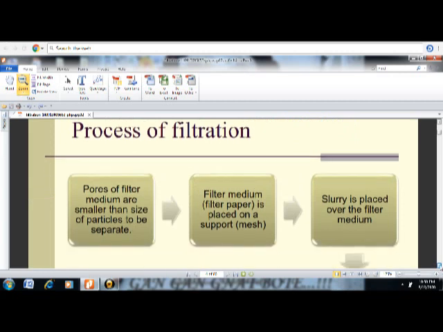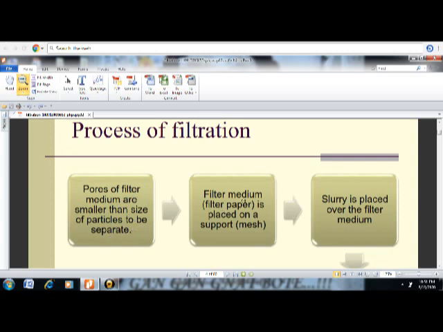Now this is the general sequence of the process of filtration. First, the pores of the filter medium are smaller than the size of the particles to be separated. It is a must that the pores of whichever filter medium we are using should be smaller than the solid of the slurry. अगर वो smaller नहीं होंगे, अगर वो larger होंगे तो all the solid is going to pass through the filter medium. ऐसा नहीं होना चाहिए. The pores of the filter medium are smaller than the particles to be separated. ठीक है? So this is the first.